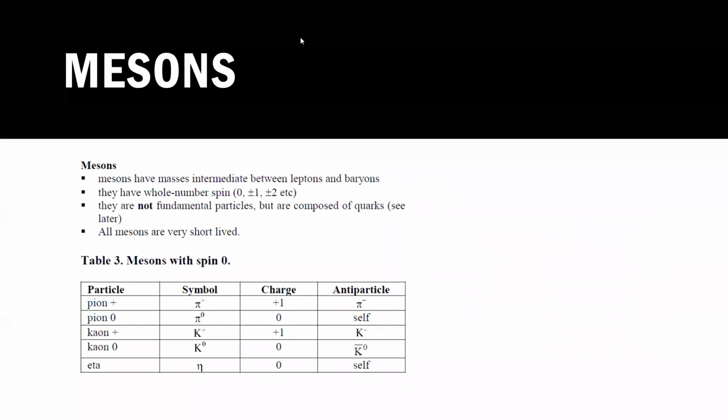So what are mesons? Mesons are particles where there is a quark and anti-quark together. It does not mean up and anti-up, because if up and anti-up are there, within an instant they will annihilate and release energy. Mesons have a mass intermediate between lepton and baryon. They're a combination of two quarks. They are not fundamental. And these mesons are short-lived, which means they do not remain for a long period of time.